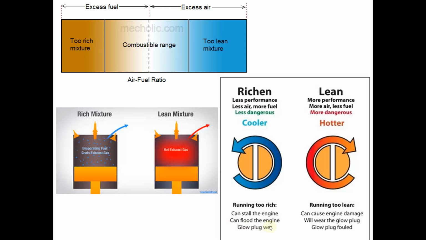And the glow plugs, in the case of diesel engines we learned glow plugs, will become wet and may not function properly. And lean mixtures, due to high temperature, can cause engine damage. It will wear out the glow plugs and gradually the glow plugs will get fouled or damaged.